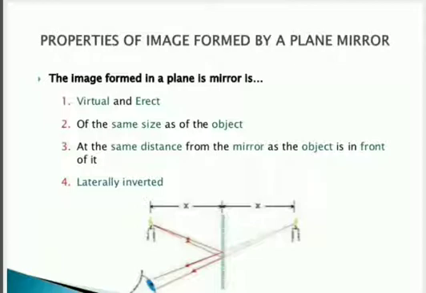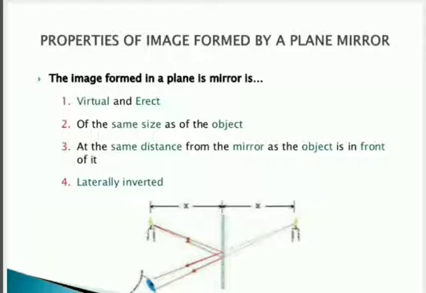Then the second characteristic is that the image is of the same size as the object. If h is the height of the object, then h dash will be the height of the image. Both are equal to each other. For example, if an object has a height of 10 centimeter and we place it in front of this mirror, then we are going to get an image of also 10 centimeters. The height of the image will not change, since the height of the object and height of the image always remain the same in case of a plane mirror.